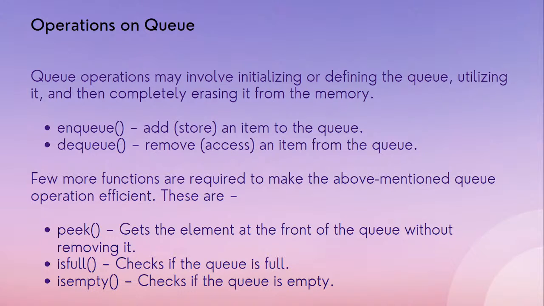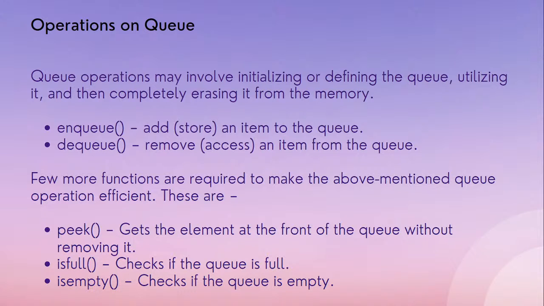So first is enqueue. Enqueue means simply insertion. In a queue it is called enqueue. So it means to add an element into the queue. Next is dequeue. Dequeue simply means deletion, or removal of an item from the queue. So these two are important operations.